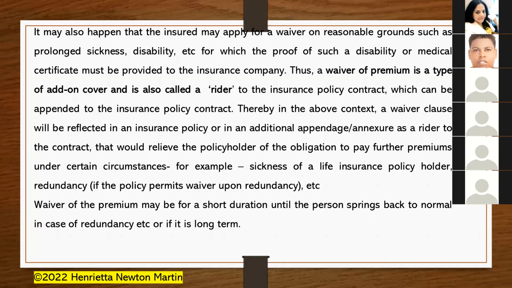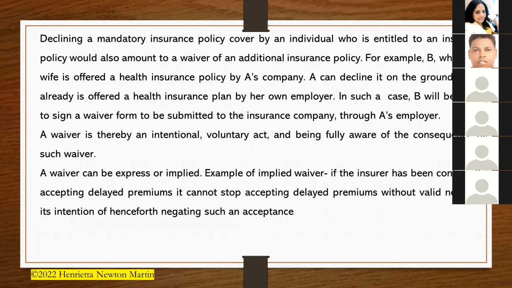For example, sickness of a life insurance policy holder, or redundancy, if the policy permits waiver upon redundancy, that is when a person loses a job, etc. So waiver of the premium may be for a short duration until the person springs back to normal in case of redundancy, or if it is long term, it depends whether it is pertaining to medical insurance. Now, declining a mandatory insurance policy cover by an individual who is entitled to an insurance policy would also amount to a waiver of an additional insurance policy.